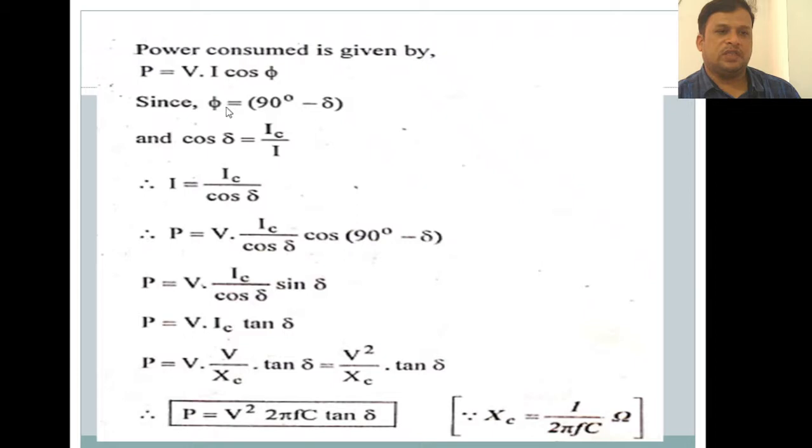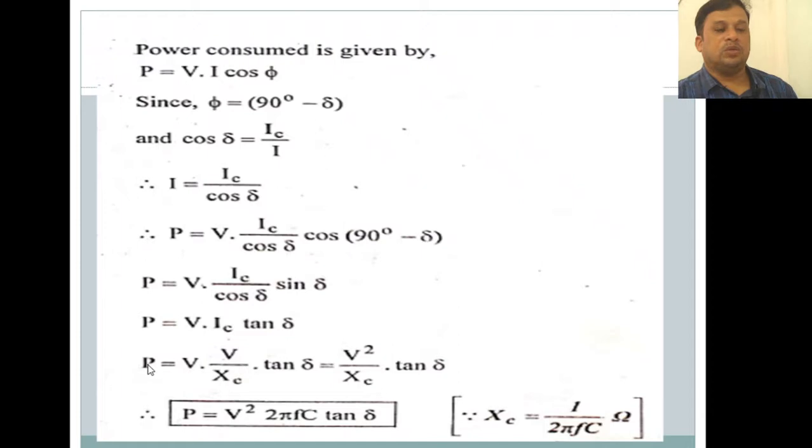Why? Because phi is equal to 90 minus delta, and therefore P is equal to V into IC by cos delta into cos of 90 minus delta. According to trigonometry, cos 90 minus delta is equal to sin delta. So we are replacing cos 90 minus delta by sin delta, and P is equal to V into IC by cos delta into sin delta. As sin by cos is equal to tan, P is equal to V into IC into tan delta.